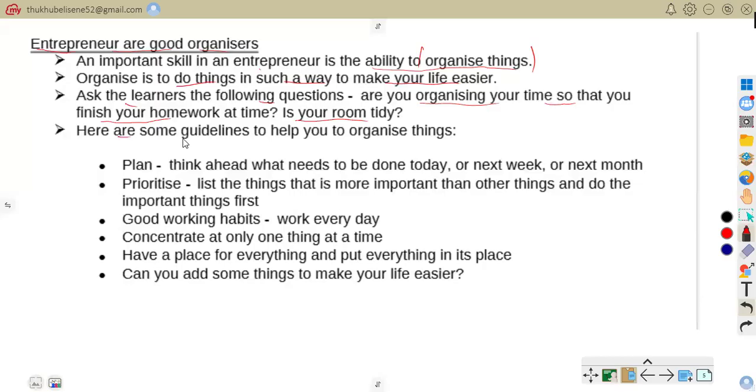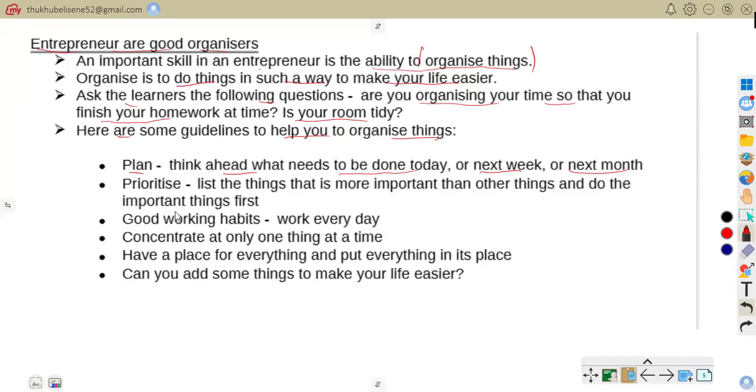Here are some guidelines to help you organize things. Plan: think ahead about what needs to be done today, next week, or next month. For example, a business owner plans stock purchases before products run out. Before you run out of stock, you plan the stock purchase before it is finished.